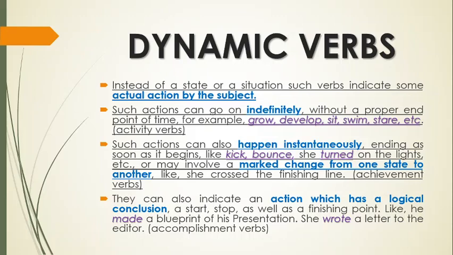Or they may involve a marked change from one state to another. Like she crossed the finishing line. She was on one side of the finishing line in the race, and then she crossed the finishing line. She ended the race. She came victorious. So this is an achievement. You achieve kicking your friend. You achieve winning the race.